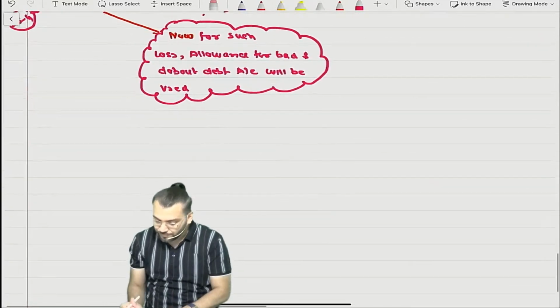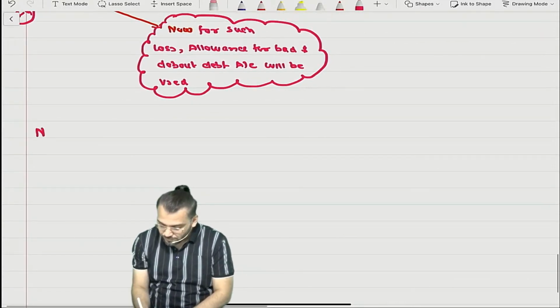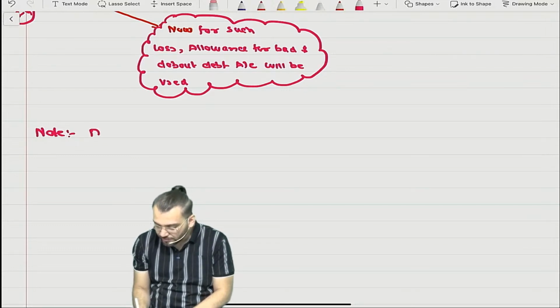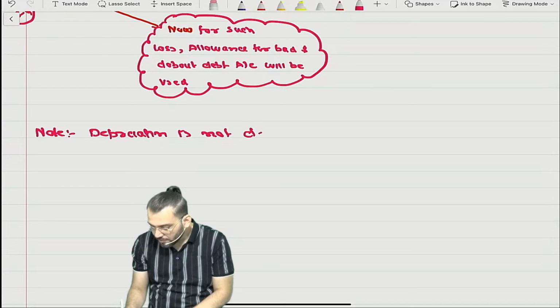If you want to write down: depreciation is not a decline in the value of an asset.